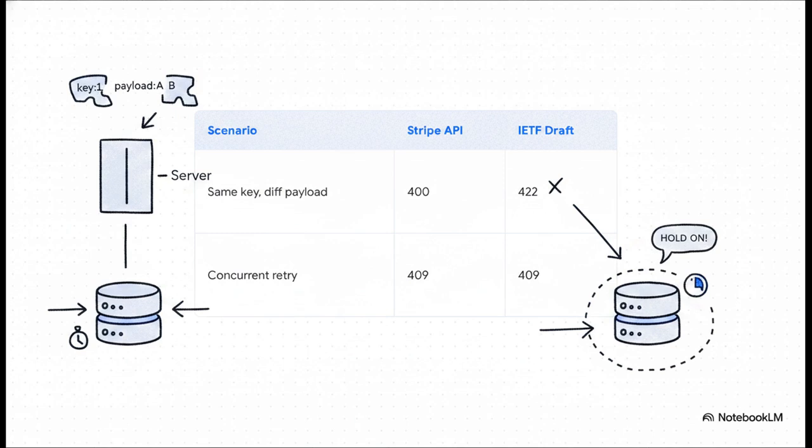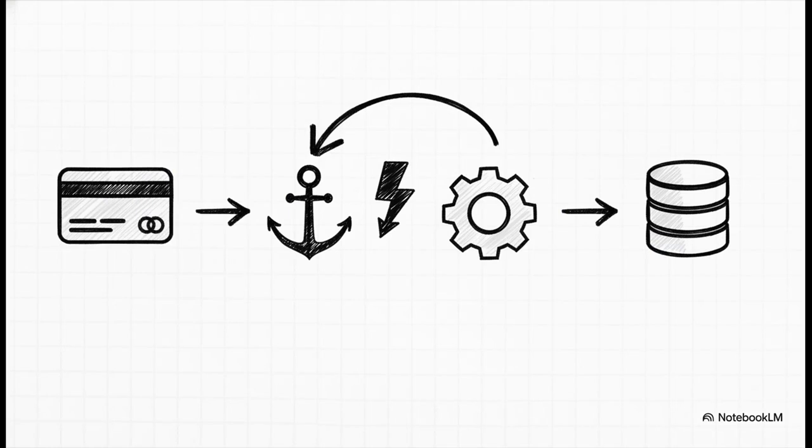But the really interesting part is the concurrent retry scenario. If two identical requests hit the server at the exact same millisecond, that in-progress lock we just talked about triggers a 409 conflict for the second request. It's essentially the server saying, whoa, hold on, I'm already processing this key. And that brings us directly to recovery points.